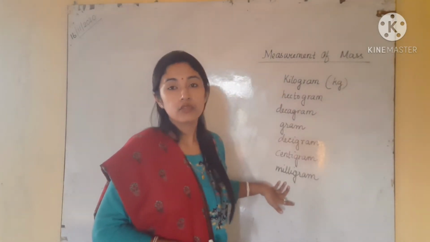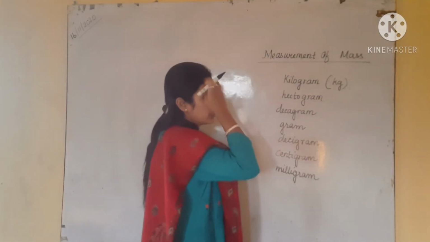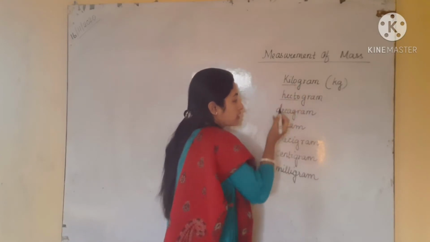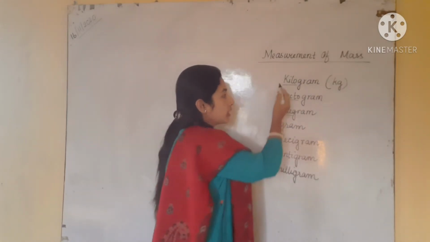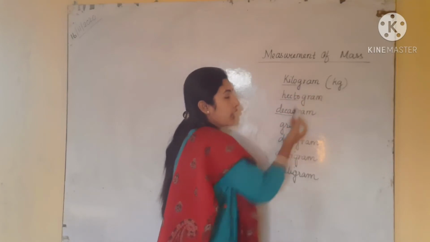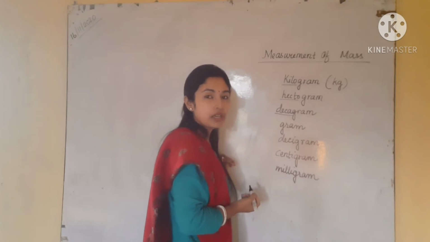So the easiest way of remembering this chart is to see the initial word. The initial word is the same as in the last one which we studied in the last lecture. See, kilo, and after kilo we have written what? Meter, and meter is the basic unit of measuring length.